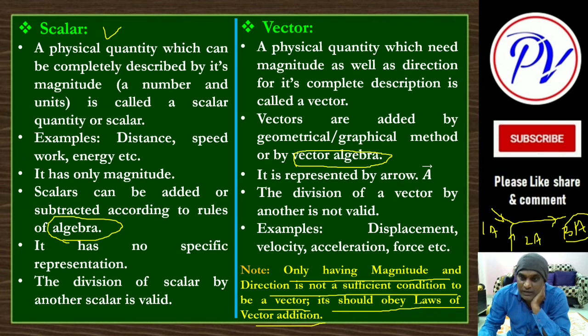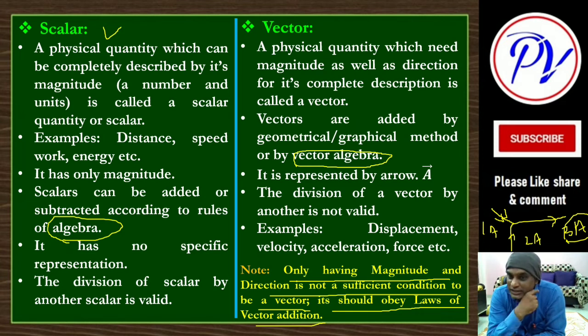So this is not a vector quantity then, it is not following the laws of vector addition. That is why for this kind of physical quantity like current, we have to check whether it is following the laws of vector addition or not.